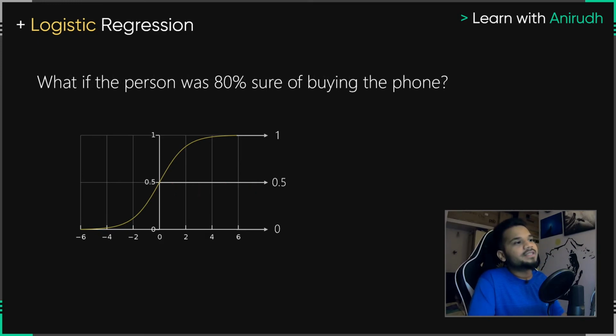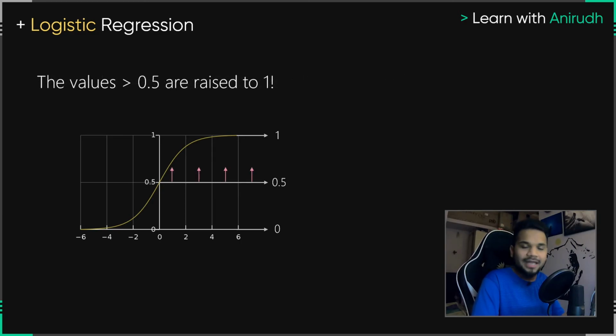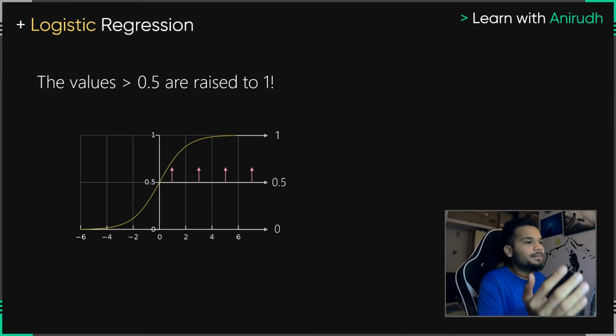Now, what if there was a person who was 80% sure or 90% sure that they would want to buy a car or a phone? You can easily predict that when someone says, I'm going to 90% do it, I'm going to 95% do something, that they will do it, right? So anything above 0.5 to 1 eventually means that they're going to do it. So any values that are there will get raised to 1. So you now understand how do you take a bunch of values. First of all, bring it to the range of 0 to 1. And after bringing it to the range of 0 to 1, even have an understanding of the confusion where a person might actually do it, not actually do it.